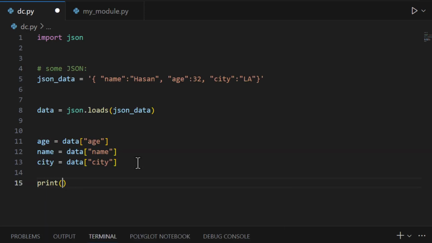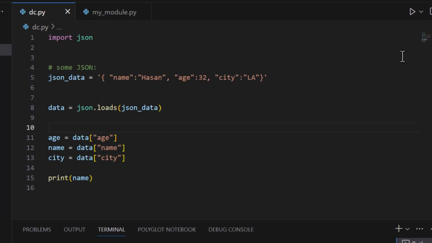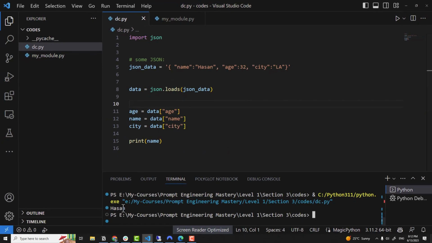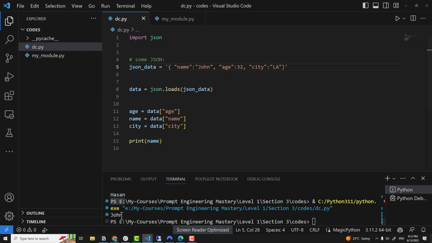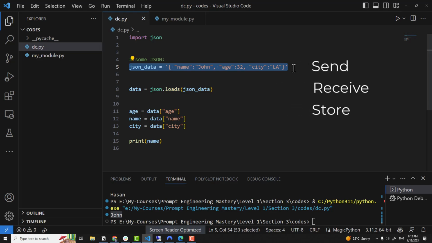Let's print, for example, the name, and now let's run the code and you will see it prints Hassan, my name. If you change this to John, run again, it will print John. So we have a file containing data in what we call a JSON format that we can send, receive, store our data in, and much more. You'll see the importance of JSON later on with advanced scripts.